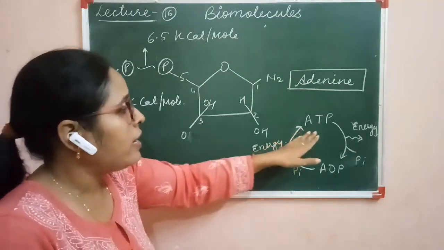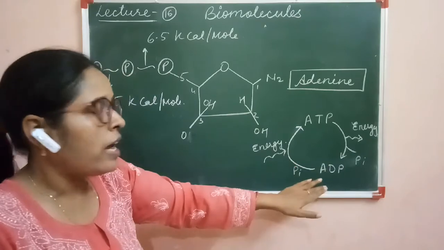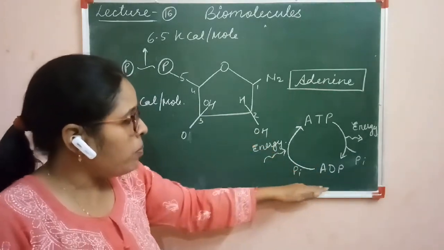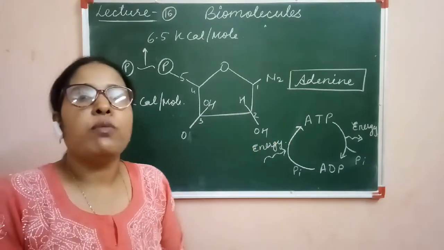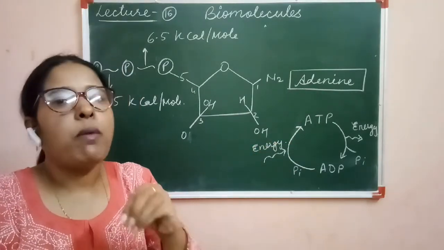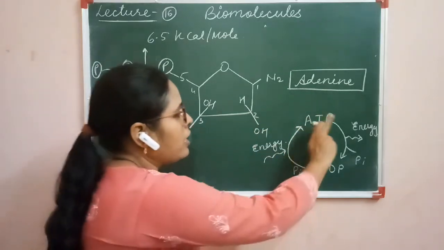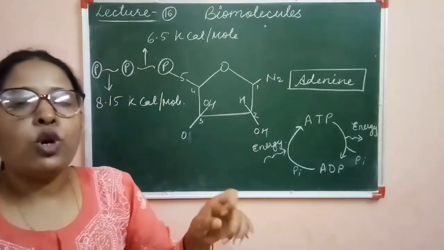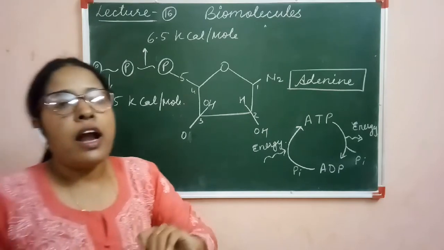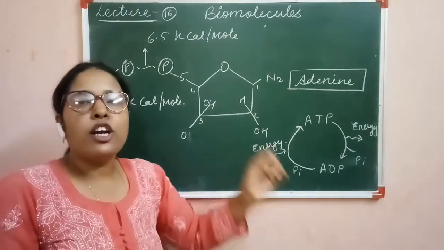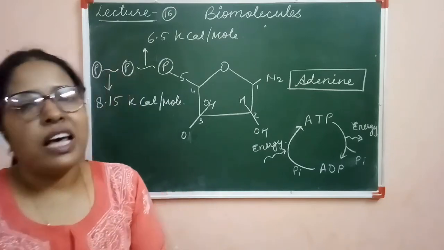So here the ATP is broken down into ADP to release energy, and the ADP joins with the phosphate molecule with the help of some amount of energy, and it forms ATP. So the cycle of ATP to ADP formation and from ADP to ATP formation is continuously going on in the cells.